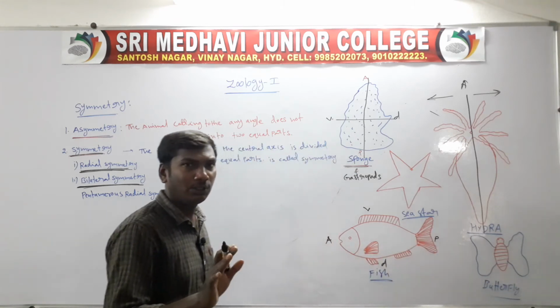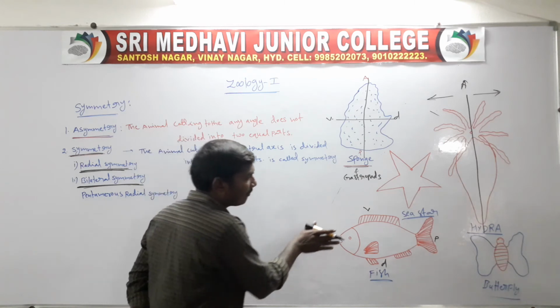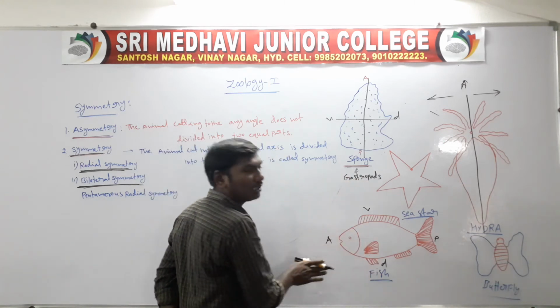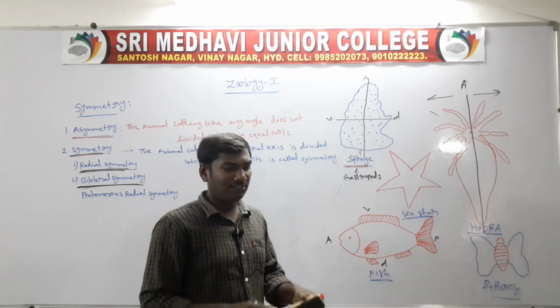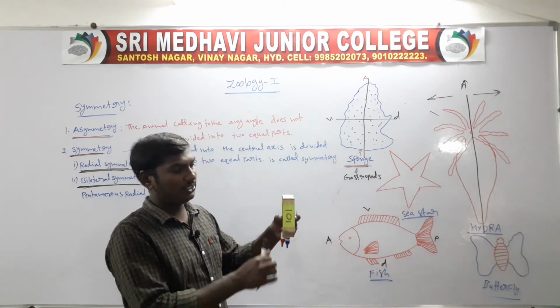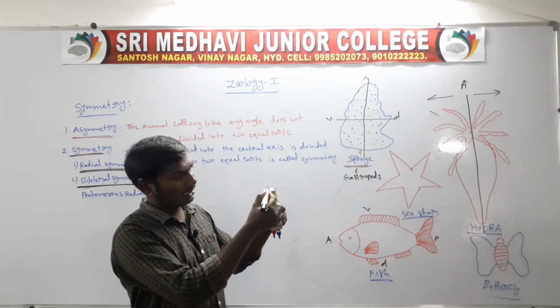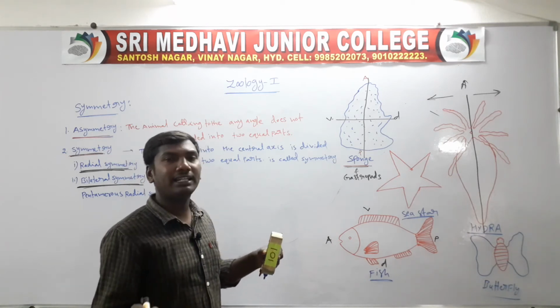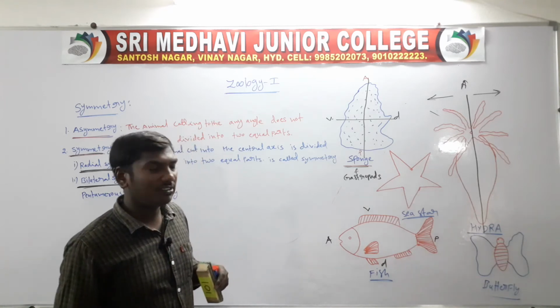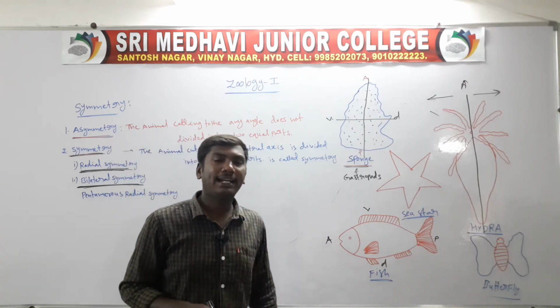Only from the ventral side to the dorsal side is it divided into two equal parts. Only one angle divides it into two equal parts, so this is called bilateral symmetry.